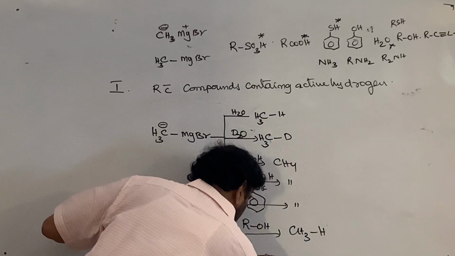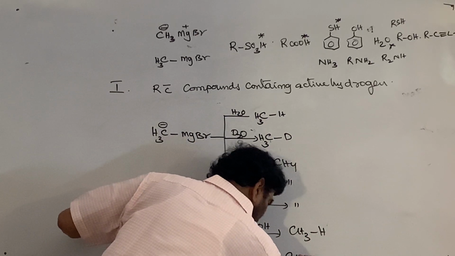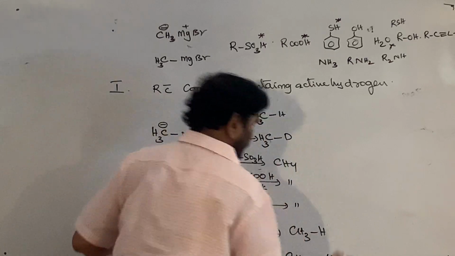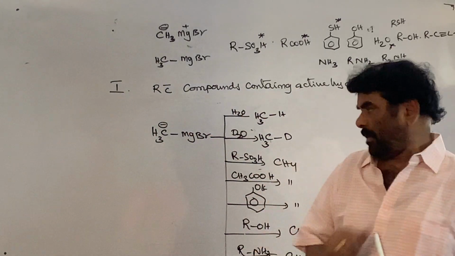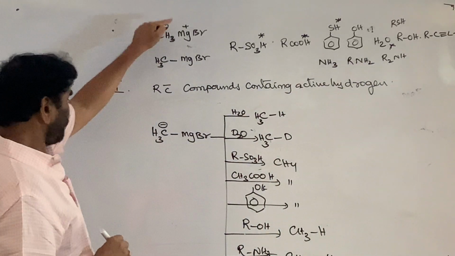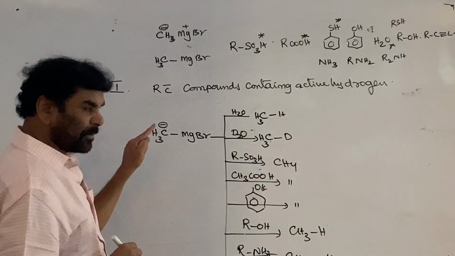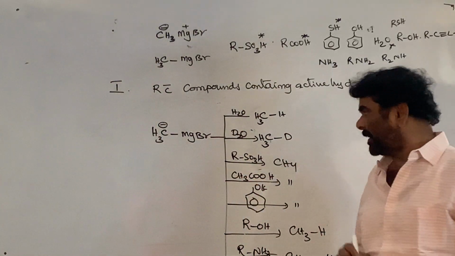Primary amines also decompose the Grignard reagent, giving CH4. So if this is the case, we can prepare alkanes from Grignard reagent.